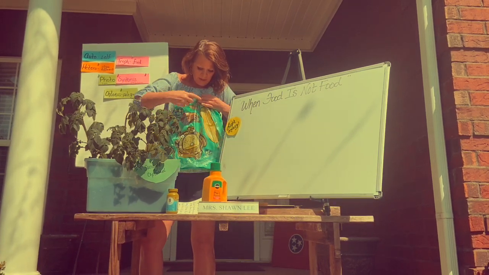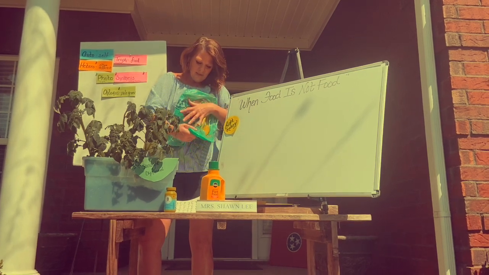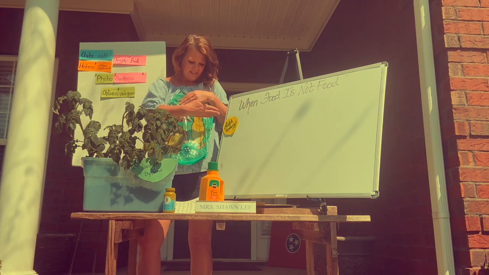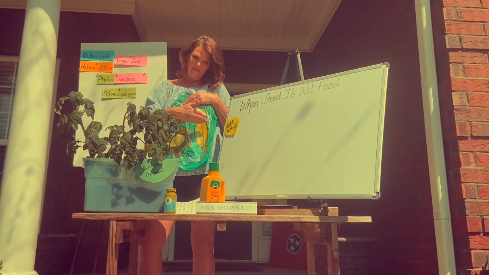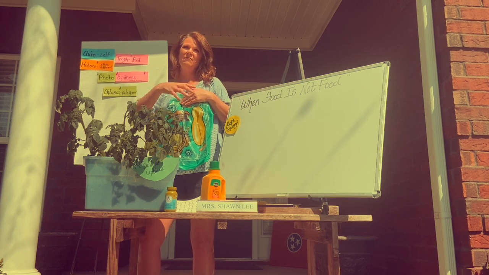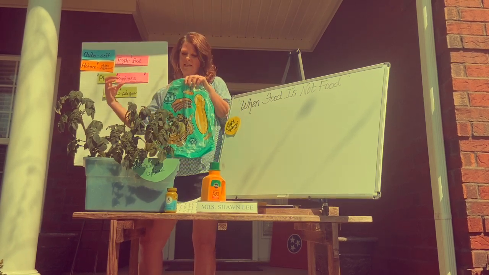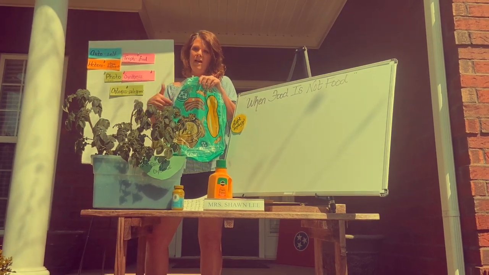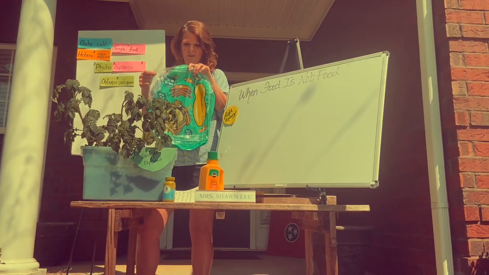So if we were to go inside of a cell, you're going to go into this little organelle called the chloroplast. Now, how do things get in and out of a cell? Excellent. Their wall is semi-permeable, which means half permeable. So it's not totally permanent. It needs stuff to be able to go in and out, in and out. And because of that, eventually you'll see how we get our oxygen.